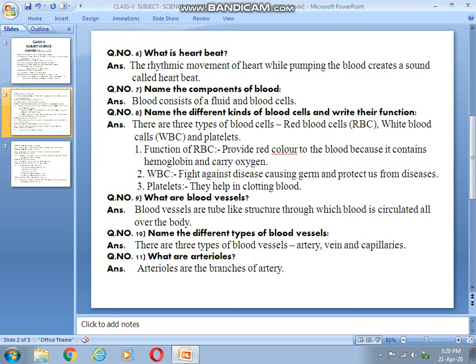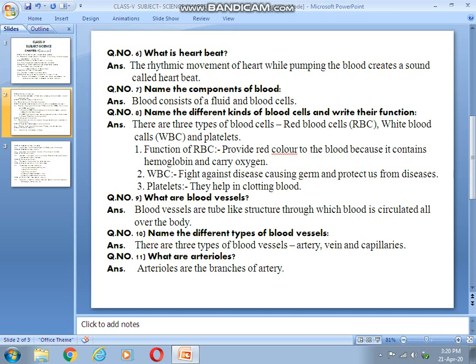If hemoglobin is not present in RBC, then RBC cannot provide red color to the blood, and the function is carry oxygen. Then WBC or white blood cell. White blood cell is the full form of WBC, red blood cell is the full form of RBC.